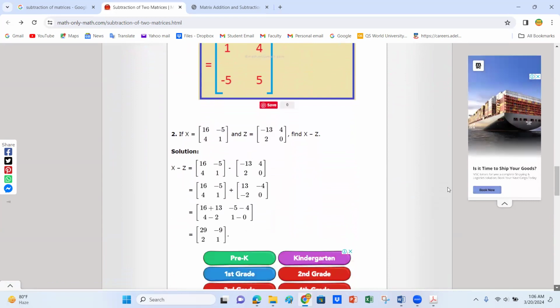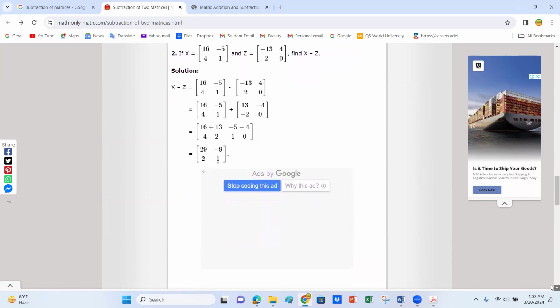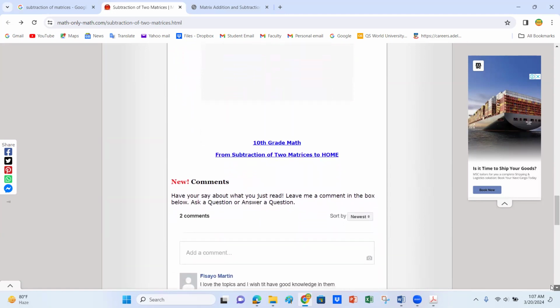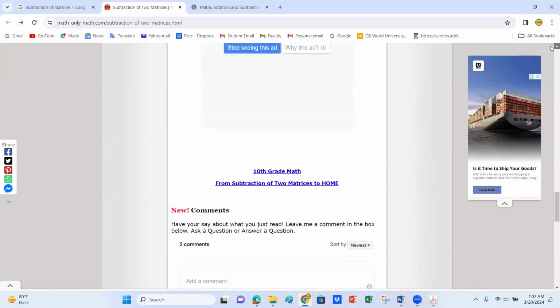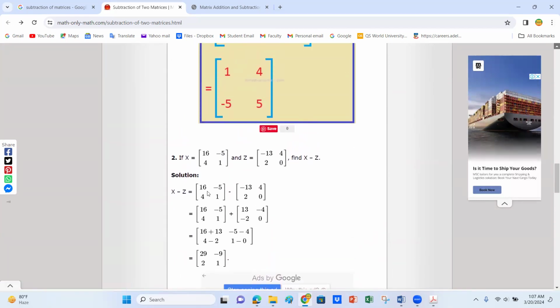Now you can see here that if x and z, find x minus z. So first of all, similarly, you will write here the x minus, and this is the z. So corresponding, and I prefer that there should be the direct minus sign. Okay, no anywhere. I prefer that there is only minus 16 minus into minus 13. That is 16 plus 3. I mean that I skip this step.